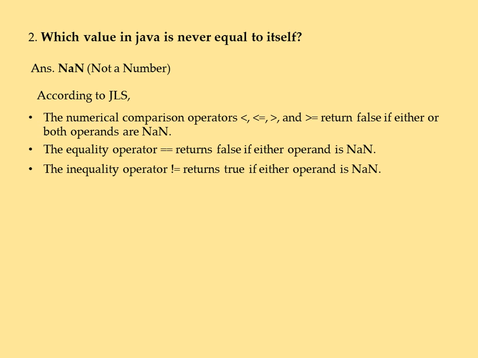According to JLS, that is Java Language Specification, the numerical comparison operators would always return false if any of the operand is not a number. The equality operator would always return false if any of the operand is NaN. Now since the equality operator returns false, the inequality operator would always return true if any of the operand is not a number.